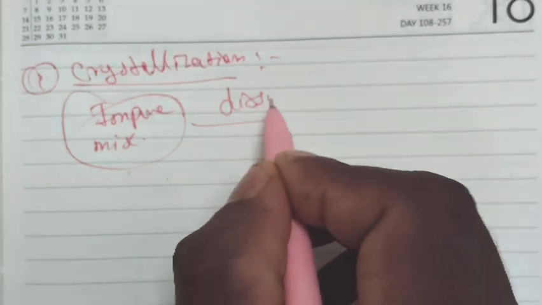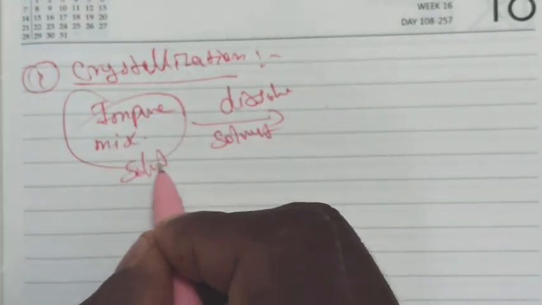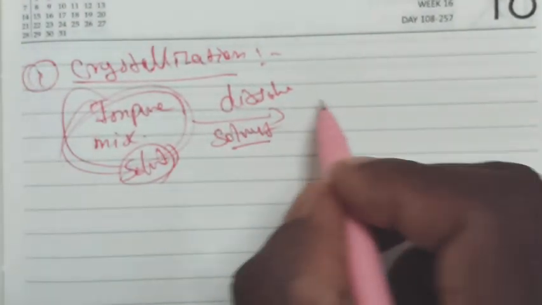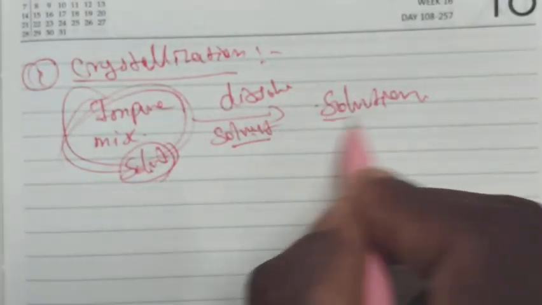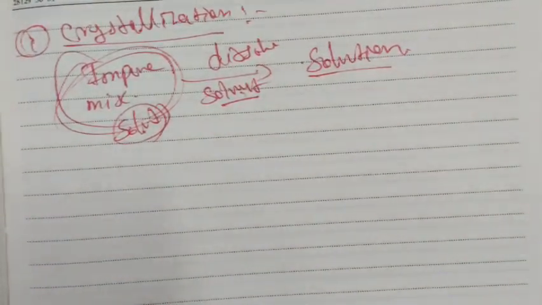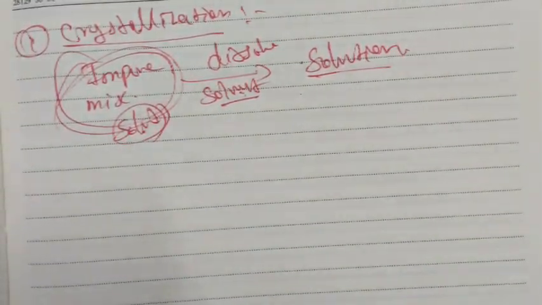Crystallization: the impure mixture can be dissolved in a suitable solvent. We get a mixture in solution or liquid state. Whether the impure mixture is solid or liquid, we can dissolve it in a suitable solvent at various concentrations and get a solution. Here this is the solute and this is the solvent. It gives a solution. We already studied solutions in the solution unit: dilute, concentrated, saturated, unsaturated, supersaturated.